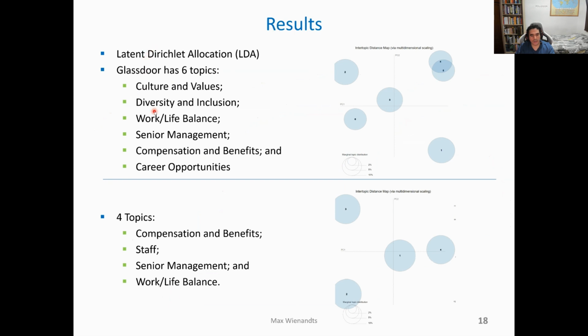For the LDA model, initially, I wanted to separate the reviews into 6 topics as Glassdoor does. However, when plotting the intertopic distance map, we can see that topics 4 and 5 are overlapping. I tried modeling with 5 topics. However, even so, topics 4 and 5 were still overlapping. Hence, I used only 4 topics, and I could come up with a nice plot where none of the topics are overlapping.